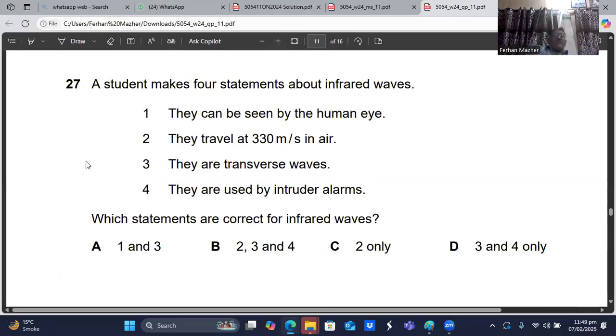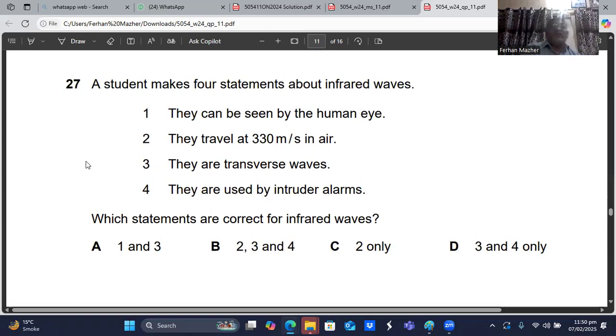A student makes 4 statements about infrared waves. You know the infrared waves, they are electromagnetic waves, and they are transverse waves, and they travel with the speed of the light, and they cannot be seen by a naked human eye, and they are used in the intruder alarms. So they say they can be seen by the human eye. That is true. They travel at 330 meters per second in air. That is wrong.